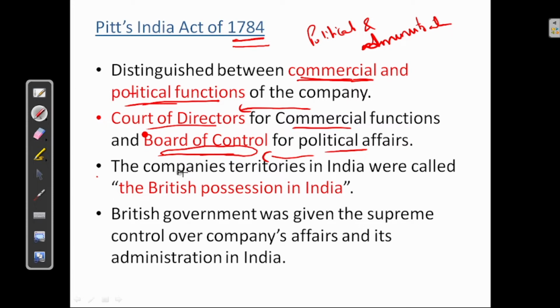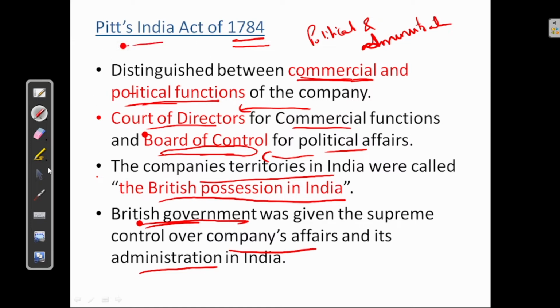Next, the company territories in India were called the British possessions in India. See, whatever EIC territories are there in India, they were called British possessions in India under this Pitt's India Act of 1784. Next, the British government was given the supreme control over the company's affairs and its administration in India. Okay, the British government is given the supreme control over the company's affairs and its administration in India under the Pitt's India Act of 1784.